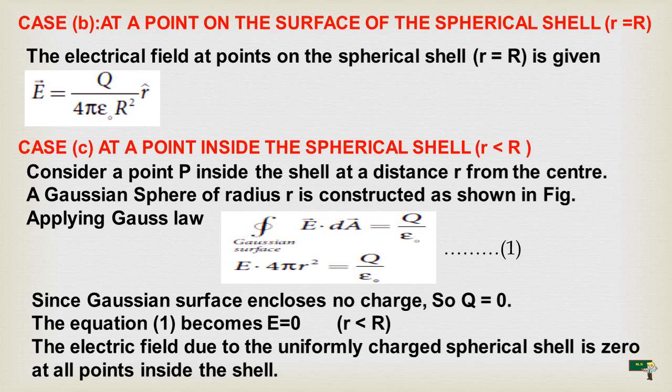Now applying Gauss law, closed integral of E dot dA is equal to q by epsilon naught, and E dot 4 pi r square is equal to q by epsilon naught, which is equation number 1. Since the Gaussian surface encloses no charge, q is equal to 0. So equation 1 becomes E is equal to 0, and small r is less than capital R. The electric field due to the uniformly charged spherical shell is 0 at all points inside the shell.